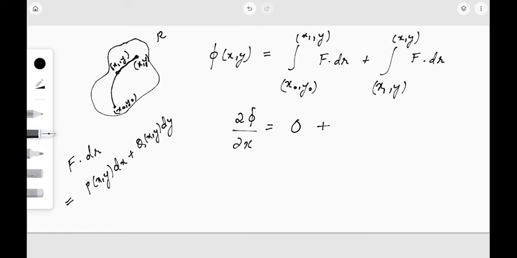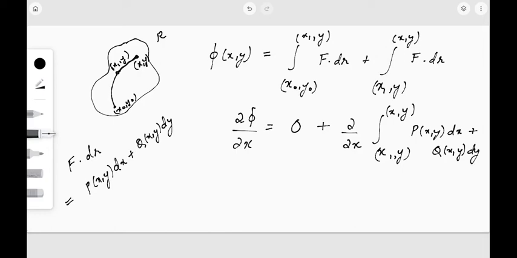And now let's see the second integral. We have to differentiate this integral with respect to x, that is dou by dou x of the integral. Here there will be a term x, because we have to apply the limit x comma y. And now let's write F dot dr as P of x, y dx plus Q of x, y dy.